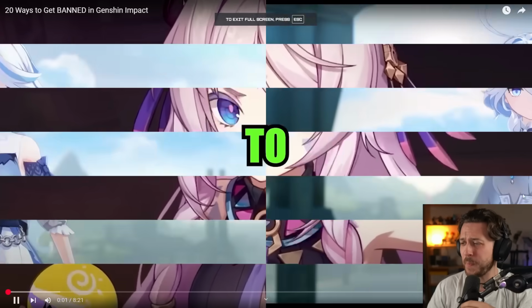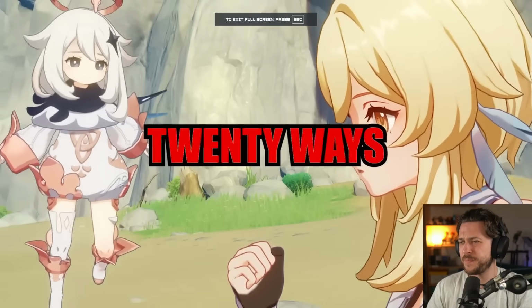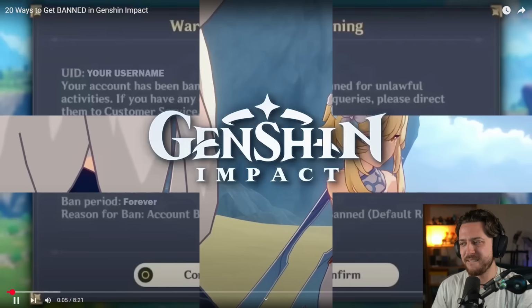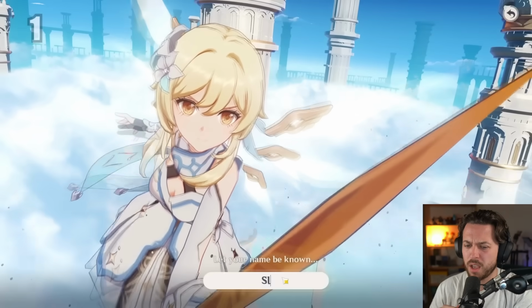From sharing leaked content to using character skin mods, here are 20 ways to get banned. I do think I'm going to talk on these and say whether I think they should be a quote-unquote bannable offense, by the way, when they come up. And I'll give my reasons why, because I think some of them are kind of silly and some of them make a lot of sense, obviously. And in Genshin Impact, for number one, you better choose your name wisely.